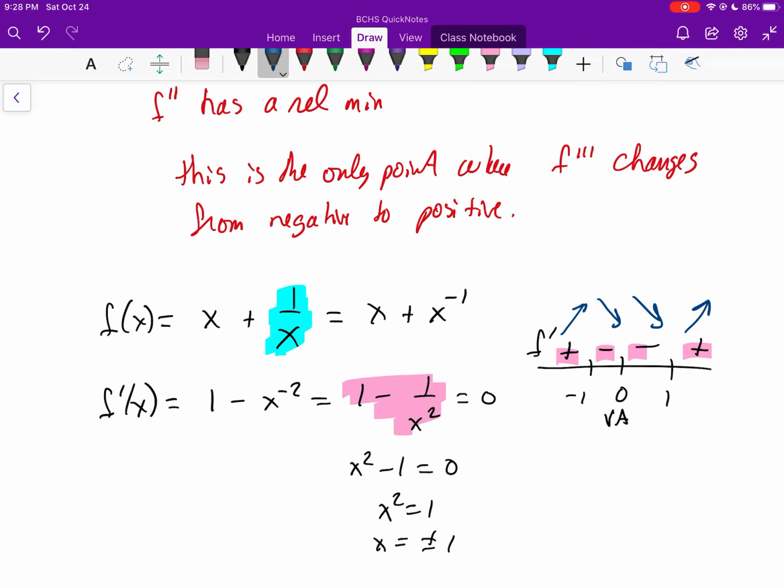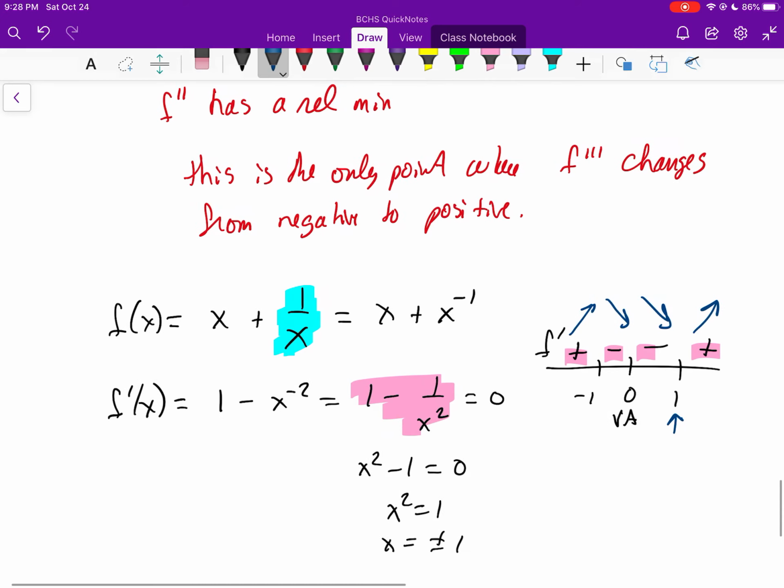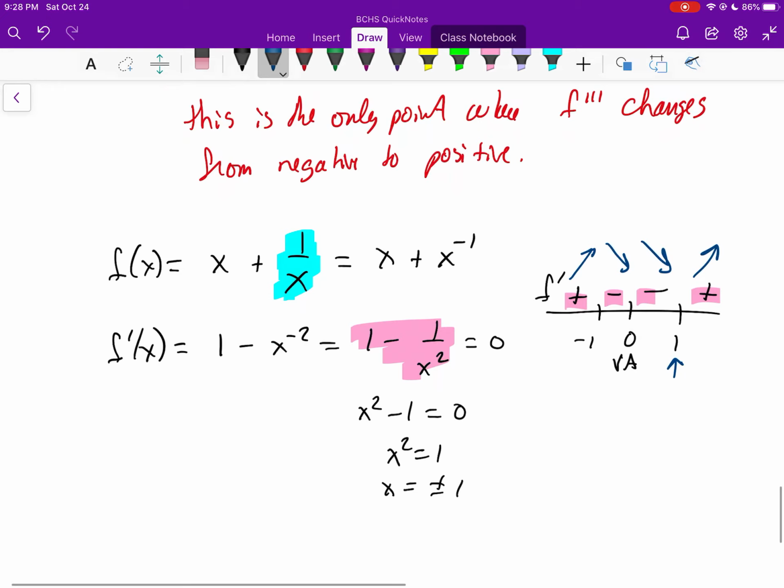If they ask you to find a relative minimum, the relative minimum is going to occur at x equal to 1. This is the only point where the derivative of the function, which is f prime, call it out by name, this is the only point where f prime changes from negative to positive. Or at the point x equals 1, f prime changes from negative to positive. But again, try to call it out by name.